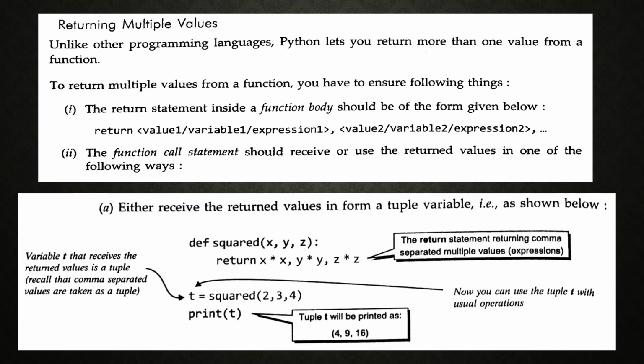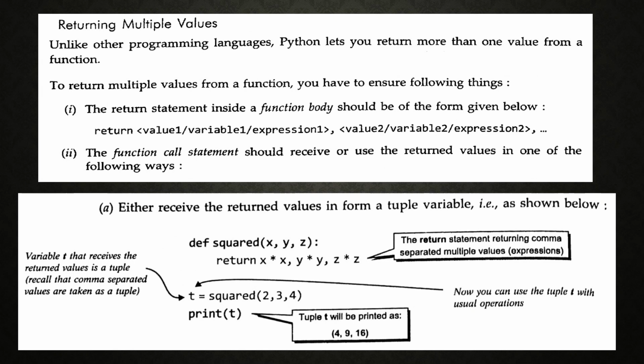Unlike other programming languages like C, C++ or any other, which return only one value, only one expression or only one constant at a time, in Python it returns more than one value, more than one constant, like this.